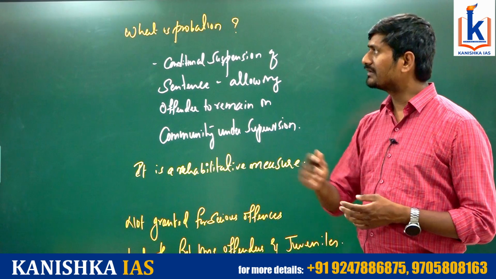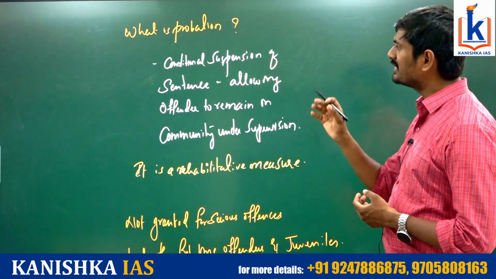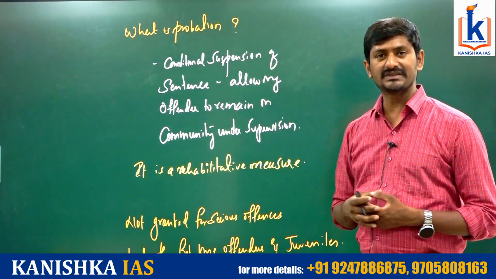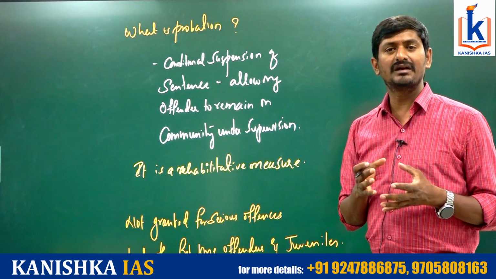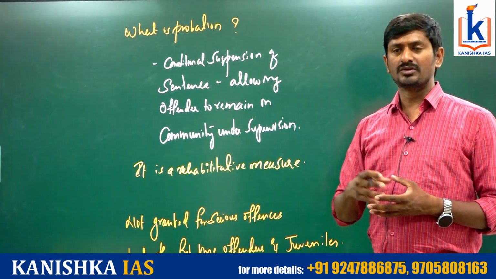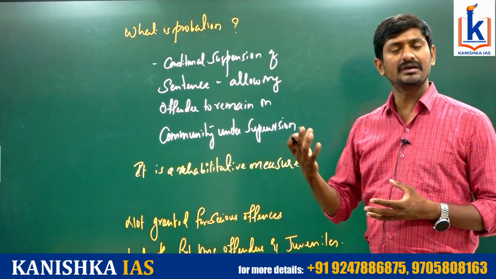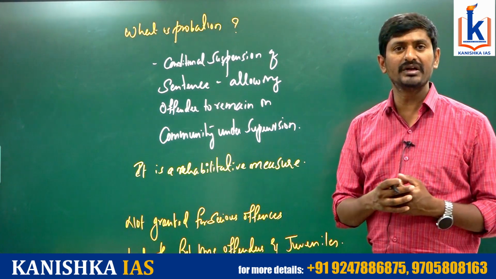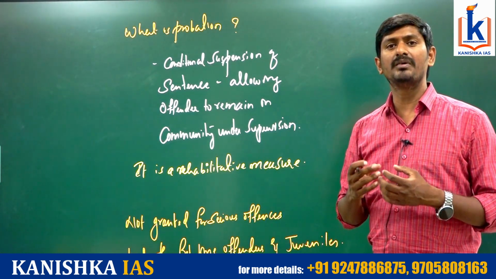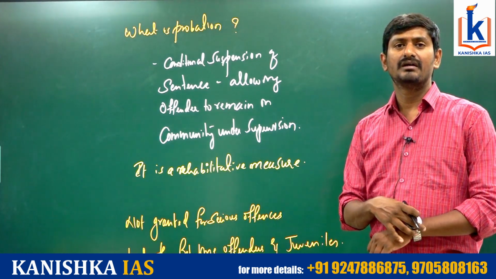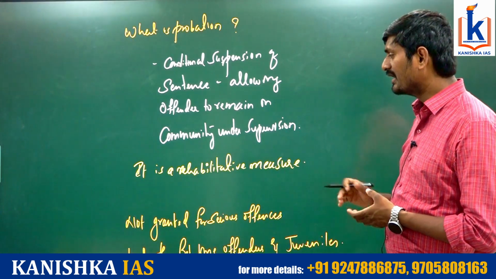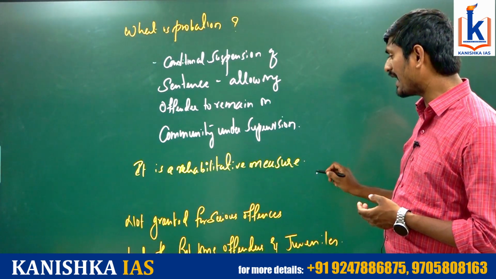Coming to another aspect, what is probation? Probation is nothing but conditional suspension of a sentence, where the person is placed under community supervision. The person is generally exempted from imprisonment and kept under community supervision, so that he will be able to change his mindset. That is why it is a rehabilitative measure.